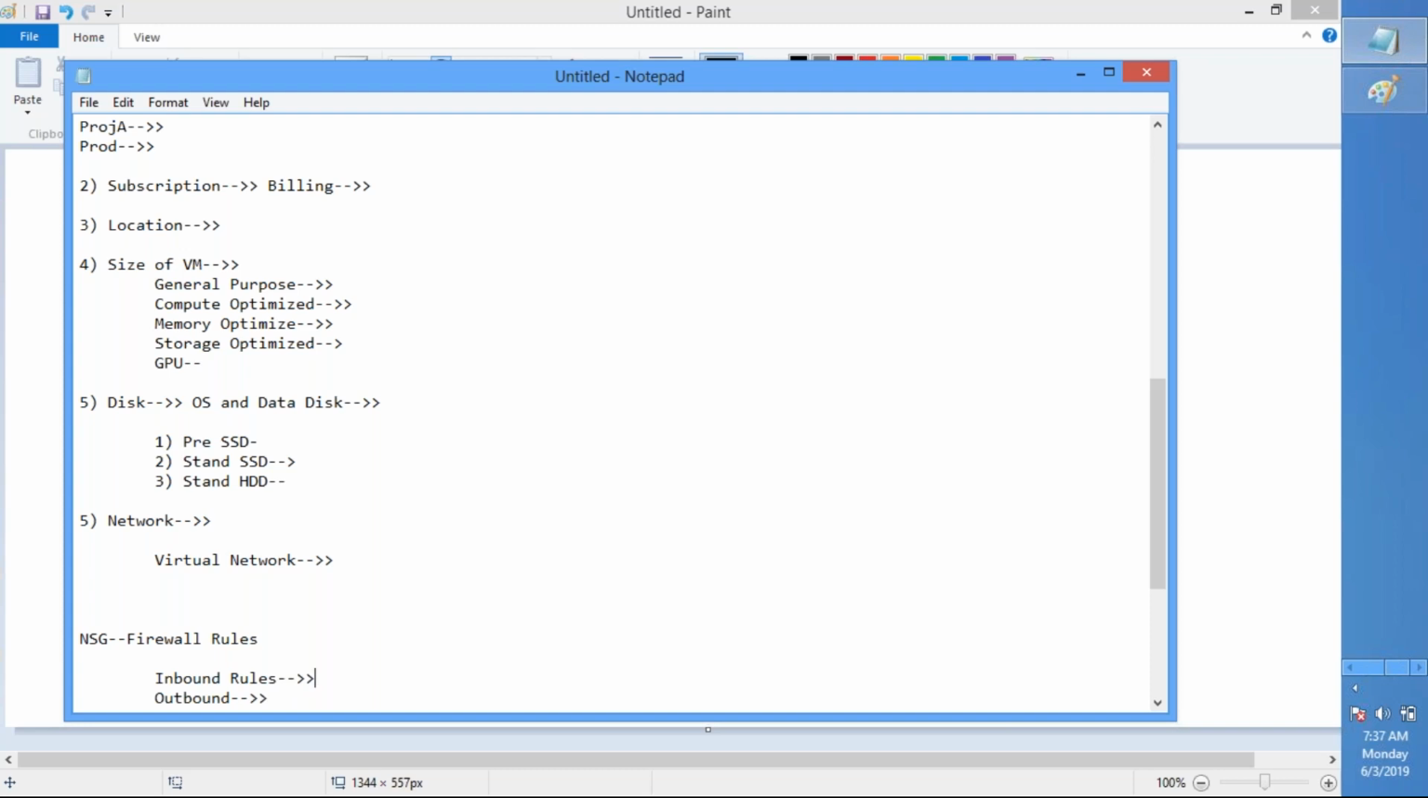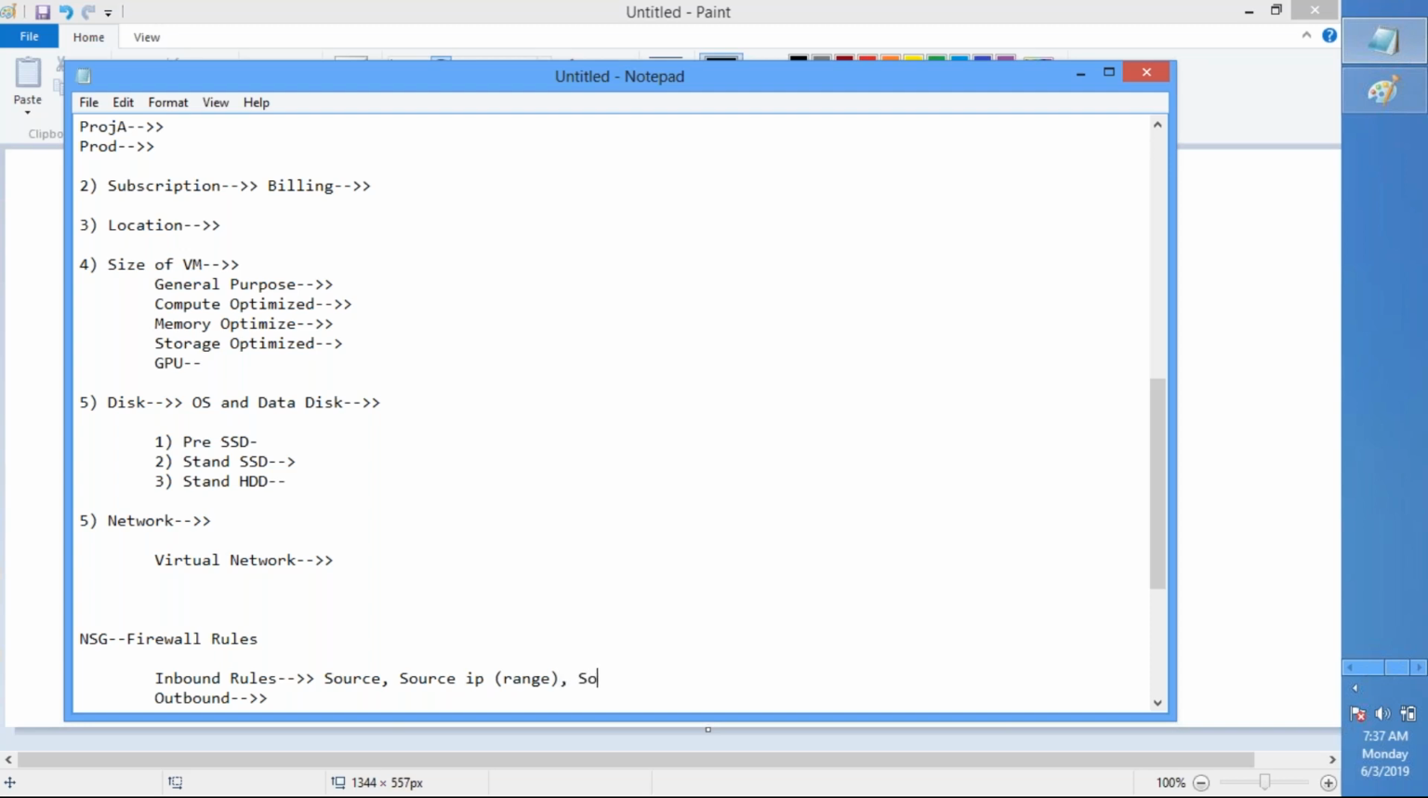So inbound rules, any rule, what are the parameters that are needed? Source, right? Whether it is the internet, or whether it is within the virtual network and so on. We'll be seeing that when we go with the network security group. Source or source IP address or source IP range also. There could be a range, or there could be multiple source IP ranges. You can do it by putting a comma between them.